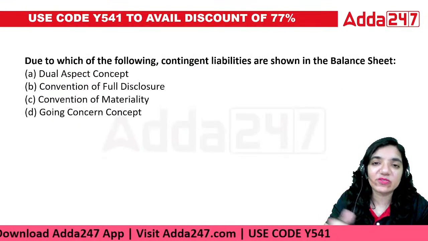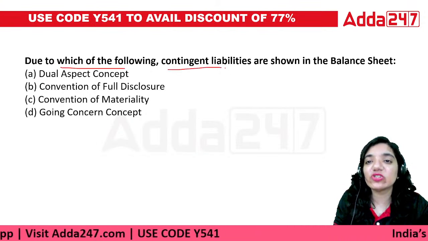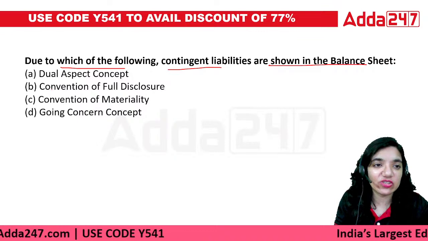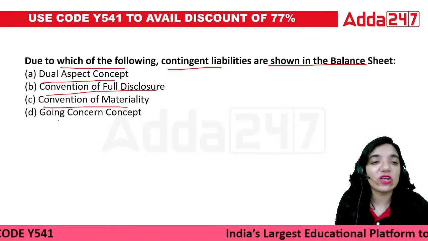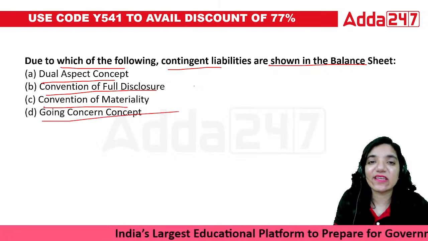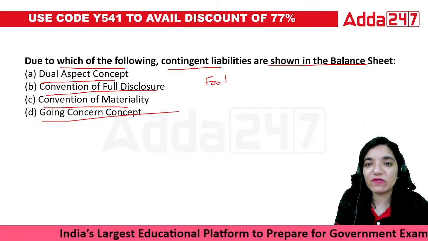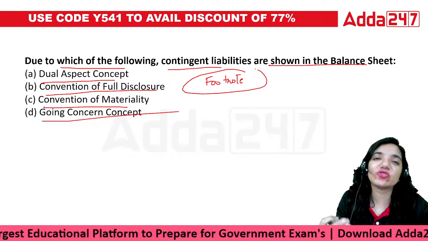Okay. Next question, everyone. Due to which of the following are contingent liabilities shown in the balance sheet? Dual aspect concept, convention of full disclosure, convention of materiality, or going concern. Contingent liabilities are exactly a part of the footnotes, not even a part of the balance sheet. Only in case of a banking company, it's shown in that area.